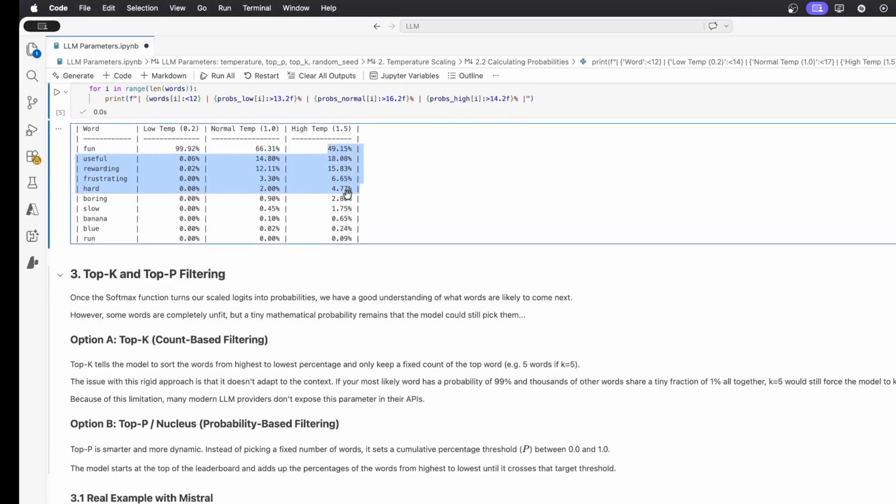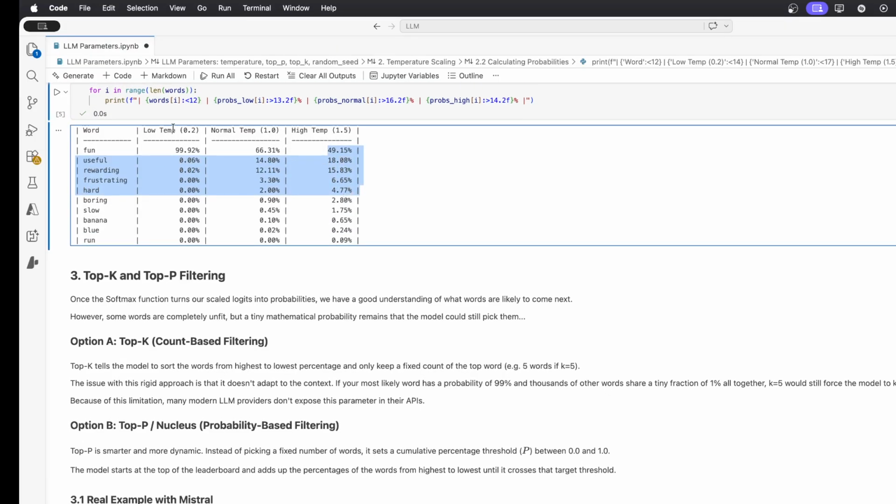The issue with this approach is that in some cases, like for example here with the low temperature, if we look at all the digits, we will still pick these 5 words. However, some have such low probability that it's almost impossible that they are a good fit to be the next word. Especially if you increase top K maybe to 10, 15, and so on, you could end up in that case with some words like banana, blue, that make absolutely no sense.